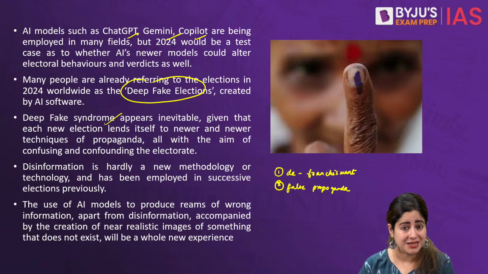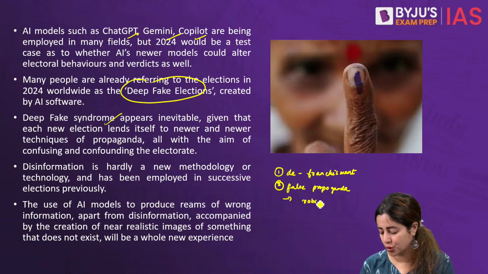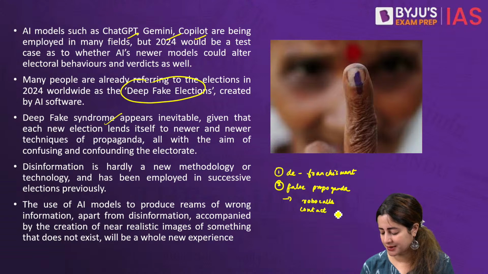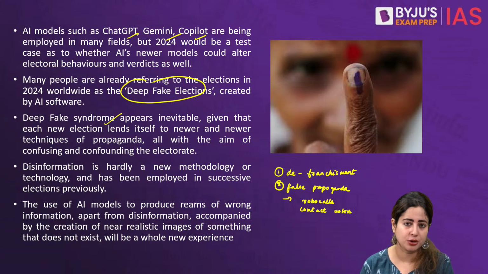It's very common in the US right now that political parties are contacting voters through robocalls, where the voters are encouraged to vote for a respective political party. Similarly, sometimes they are contacting voters through emails, through videos, through secret images regarding their opponents, which may not be true, but they are sufficient enough to impact the voter's mind.